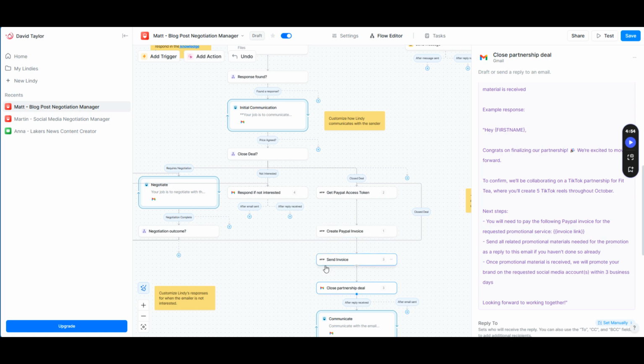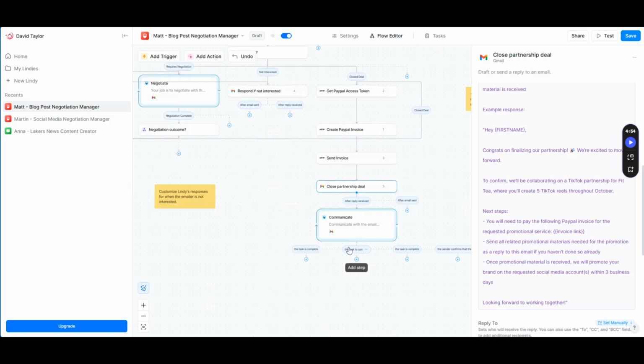And I could even go further with this, where I can take the creative that they send. So whatever promotional material or creative branding material that they send for advertisement or promotion, I can take that material and go ahead and talk to another Lindy.